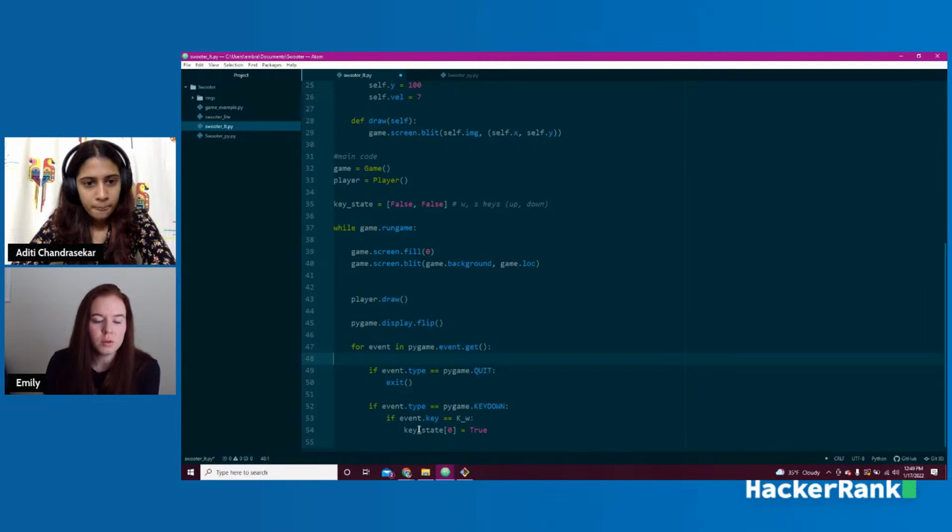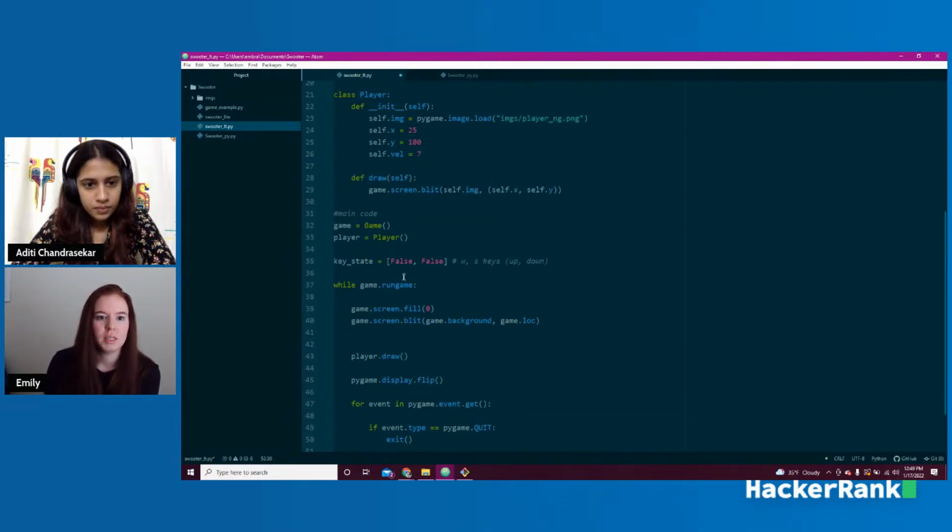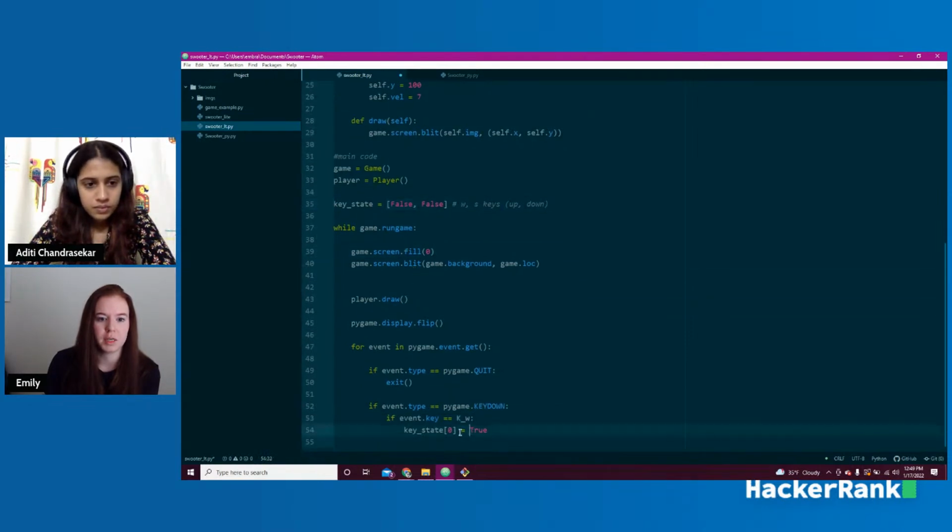One thing to note, if you haven't done a whole lot of Python, Python is 0 indexed, which means I'm pulling the index of this list up here, and this first one is going to be 0, and the second one is going to be 1. There are some other types of code that are 1 indexed, so it will go 1 and then 2. In this case, whenever I'm calling for this first one, I'm going to use 0 because we're 0 indexed. So key state 0 equals true.